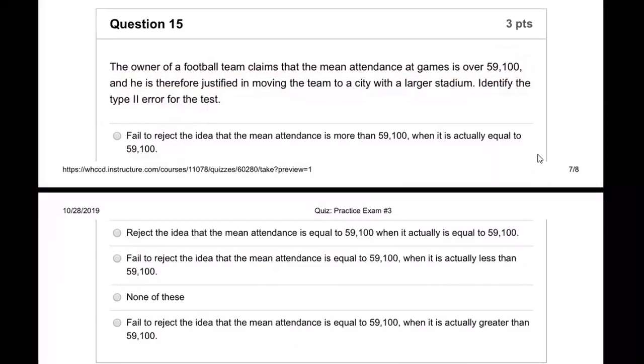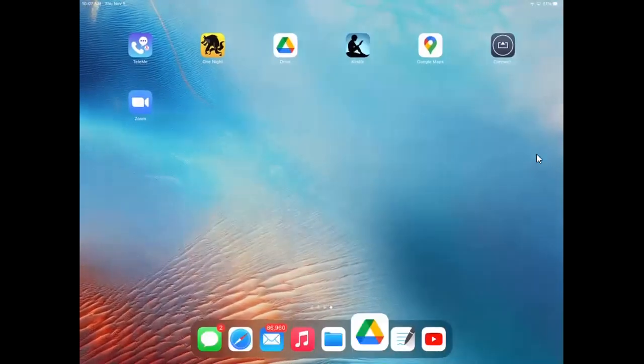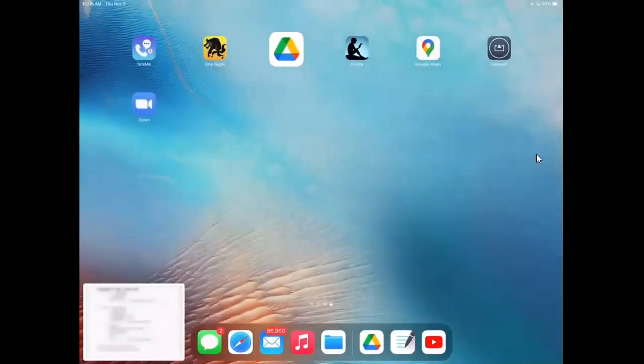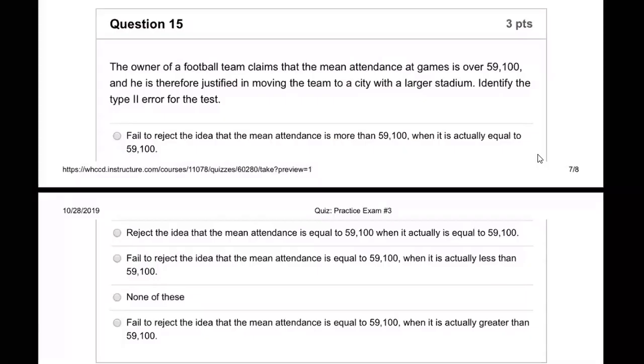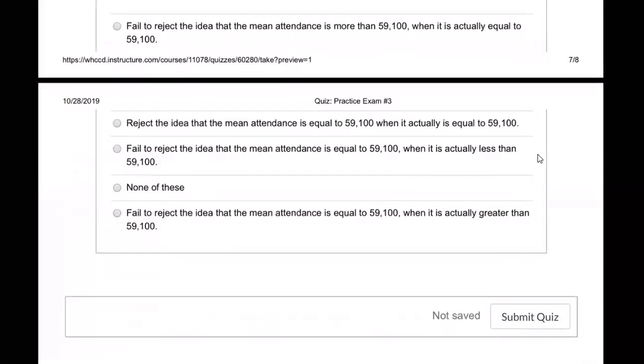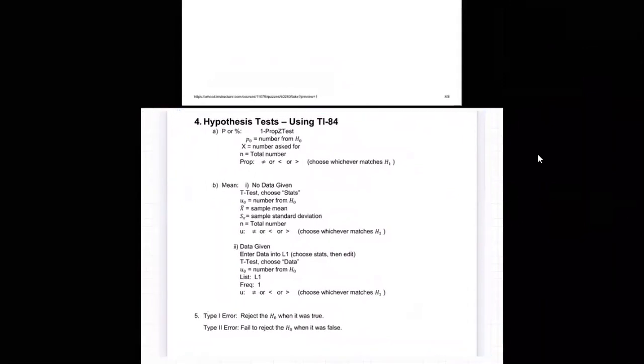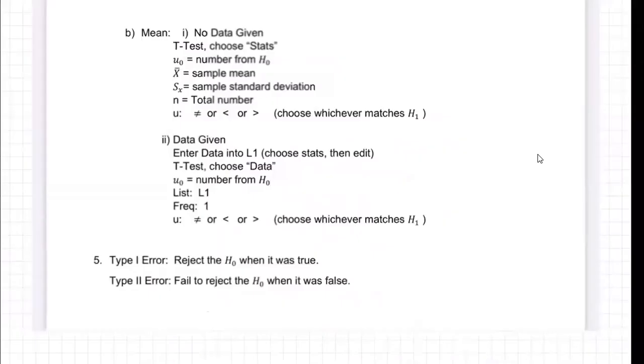So this is the type 1, type 2 error stuff. Okay, so that's in the notes. Let me grab it for you. Type 1, type 2 error stuff. There it is. I'll put it down here for you. All right. So here it is right here.